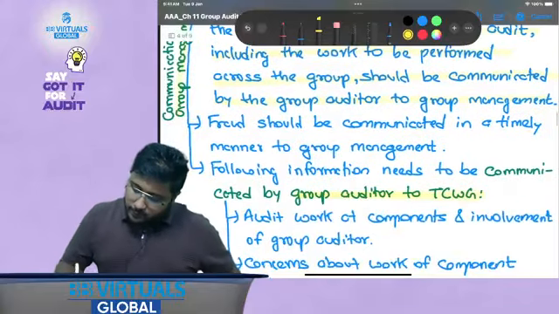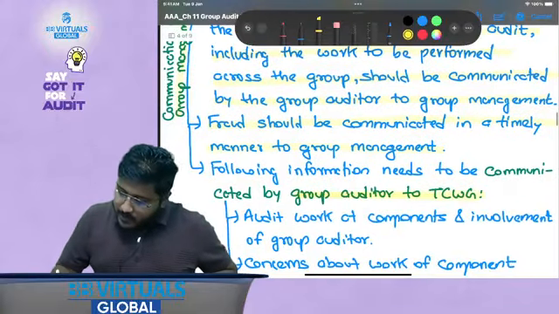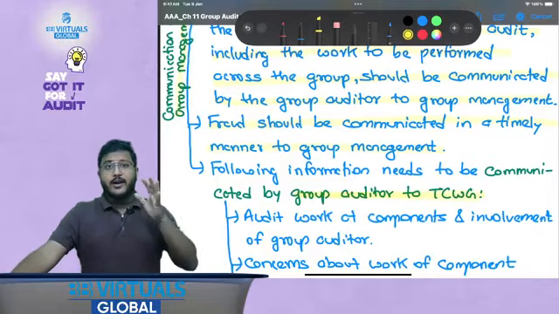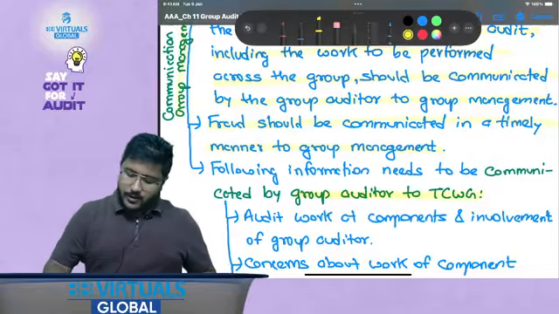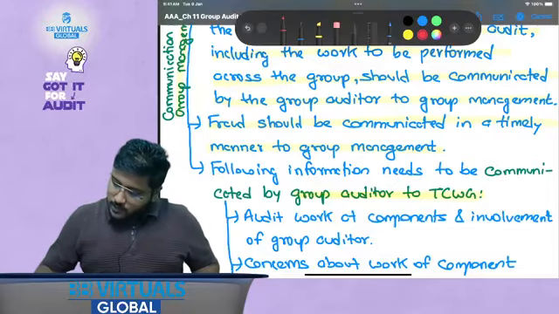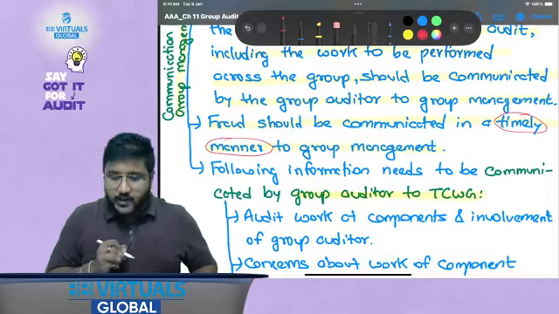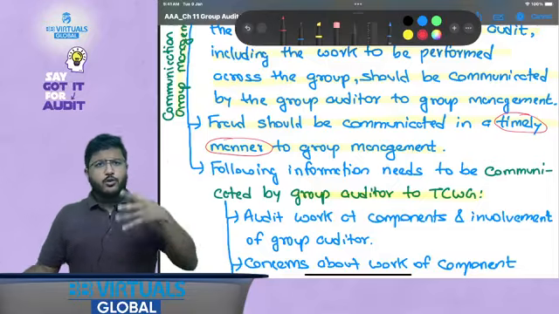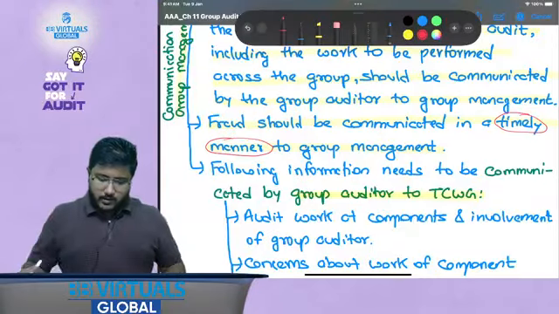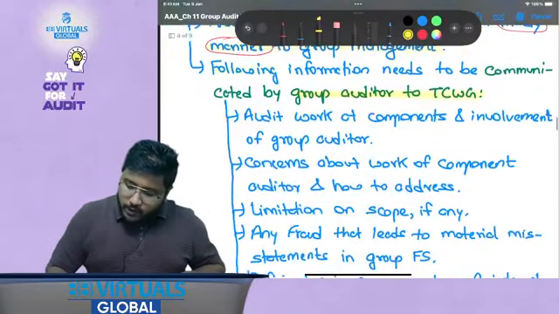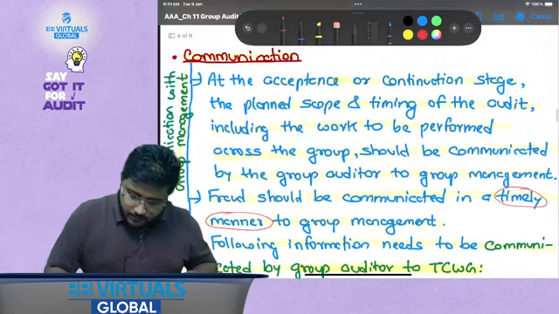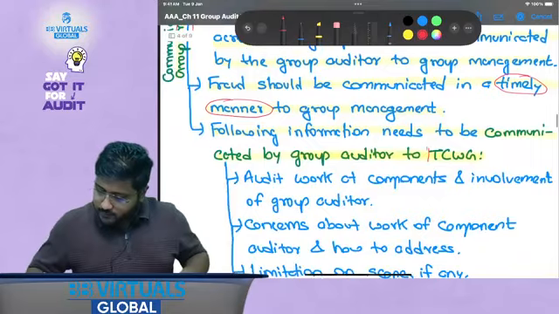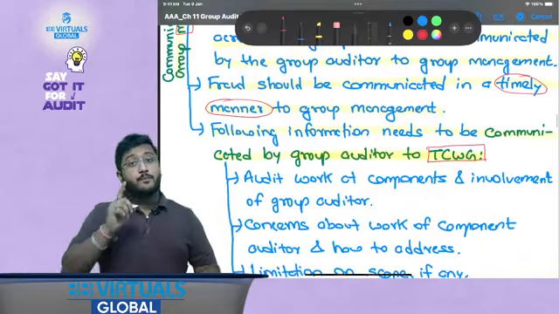Okay. Now, fraud should be communicated in a timely manner to group management. If there is any fraud that comes to the attention of the auditor, then that should be communicated to the group management. When? In a timely manner. I hope this is clear. This is also similar to what we have discussed in the normal case of audit, right? Now, the following information needs to be communicated by the group auditor to those charged with governance. See, this is for management. Okay, this is for those charged with governance. That is the difference between these points. Please do not miss it.